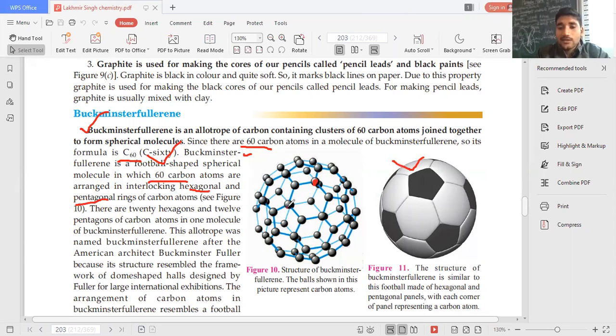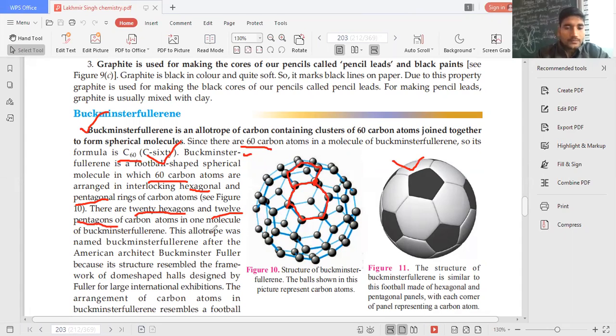Some rings are hexagonal, you can see, and at the same time some rings are pentagonal. Observable, yeah. So how many hexagonal rings and how many pentagonal rings are there in C60? That is an important question. There are 20 hexagons and 12 pentagons of carbon atoms in one molecule of Buckminster fullerene.